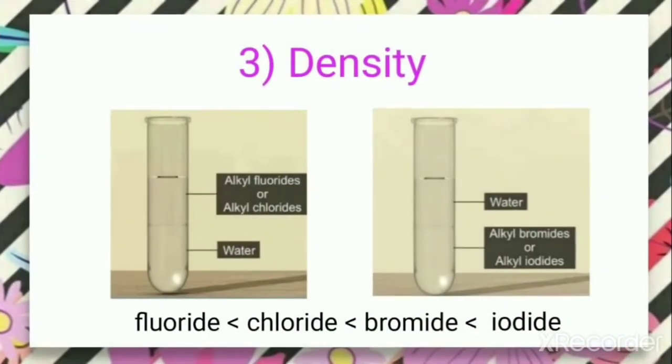Density. It is observed that alkyl fluorides or alkyl chlorides are lighter than water and alkyl bromides or alkyl iodides are heavier than water. It means fluorides and chlorides have lower density than water, but bromides and iodides have greater density than water. It is observed that the density increases in the order fluoride to chloride, bromide and iodide. That means iodide will show greater density than the bromide, than the fluoride, than the chloride.